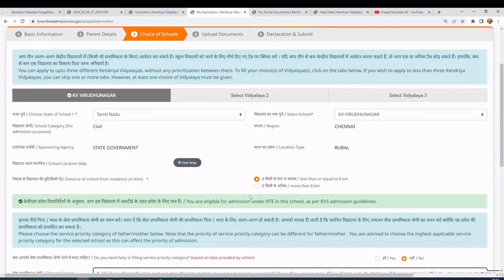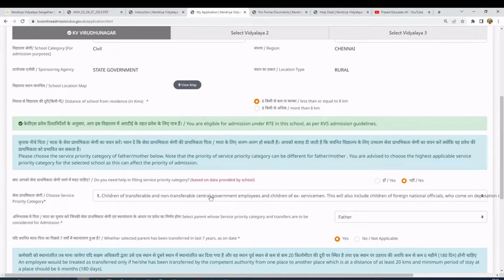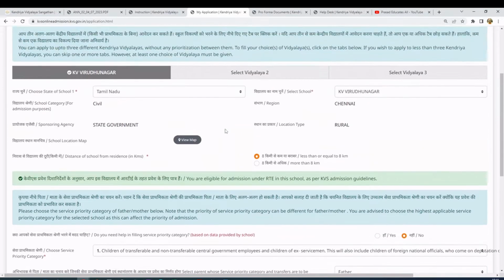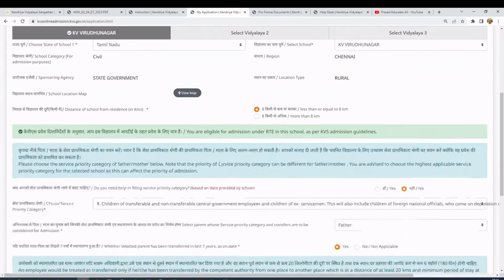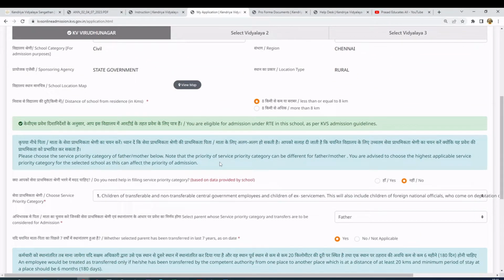One is RTE admission, because you are eligible for RTE, so the lucky draw will list this name there. Second, under central government, and the third is OBC NCL. In 3 categories they will be considered, and the lucky draw result will be published. If you are lucky, you get 3 chances. You may get in through OBC, or through RTE, or through the government category. So this increases your chance of getting admission.